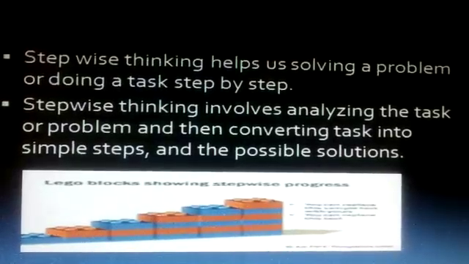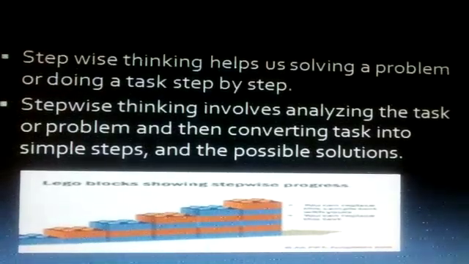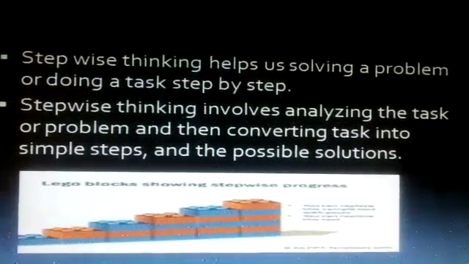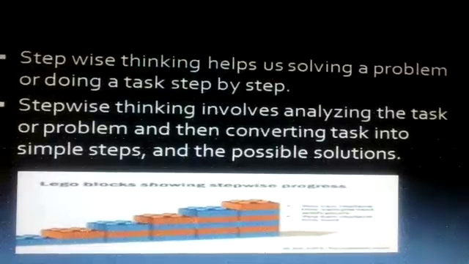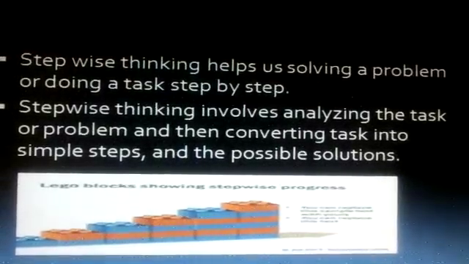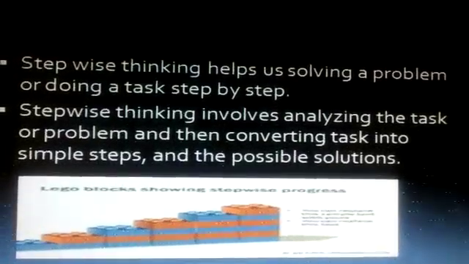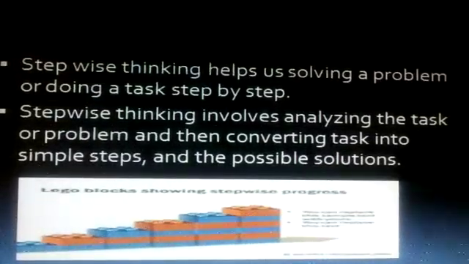It involves analyzing the task or problem and then converting the task into simple steps and possible solutions. It means stepwise thinking helps us solve a problem.